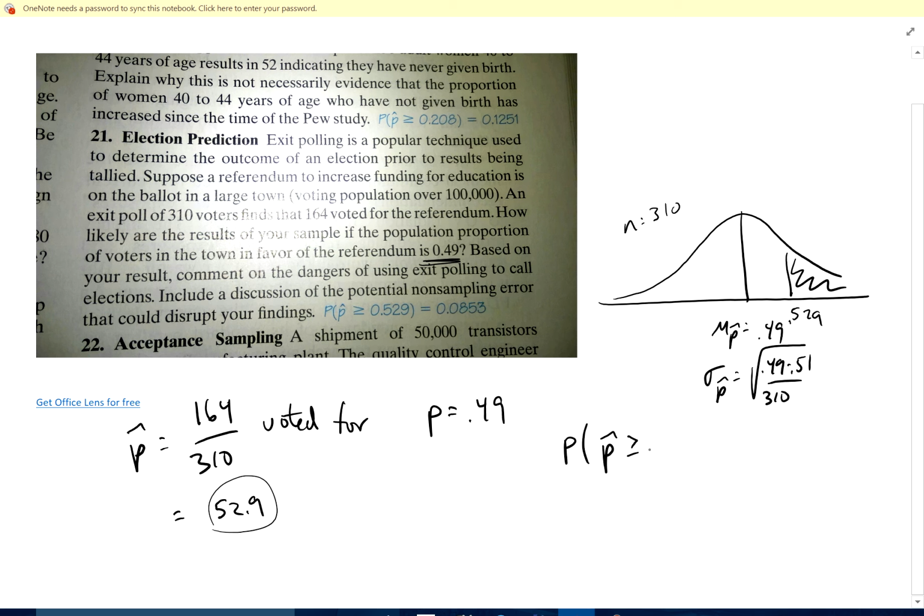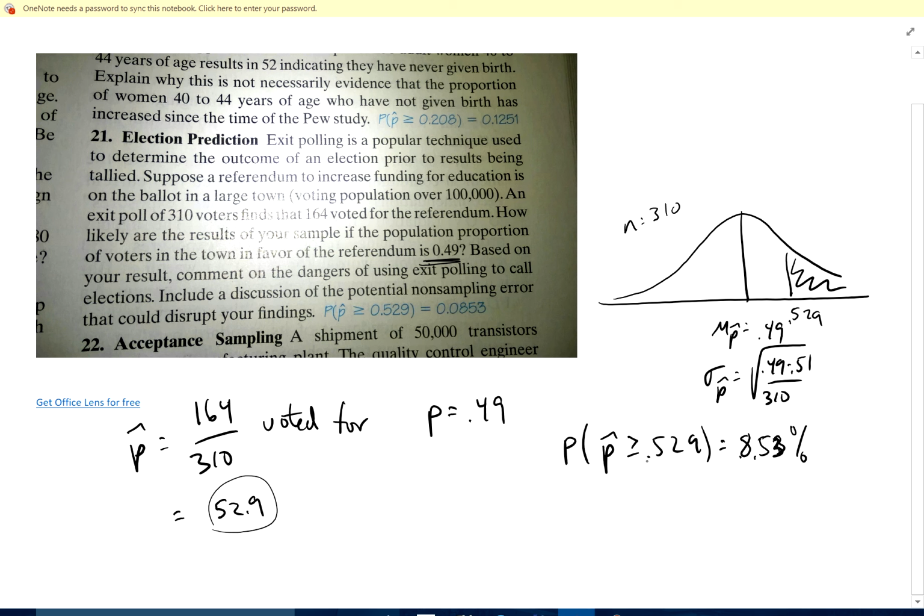P hat is greater than or equal to 0.529. Well, that's again normal CDF, and if you do normal CDF, 8.53%. Okay, I did show the normal CDF calculations on some other videos, so if you just tune in here and you're like, where'd that come from? You can look at some of the other ones, and I actually show it on the calculator. So 8.53%.